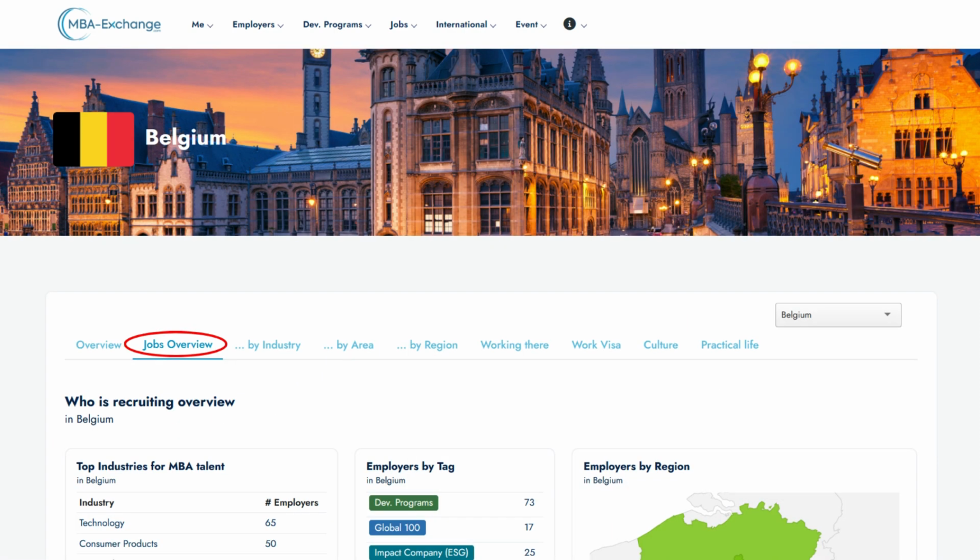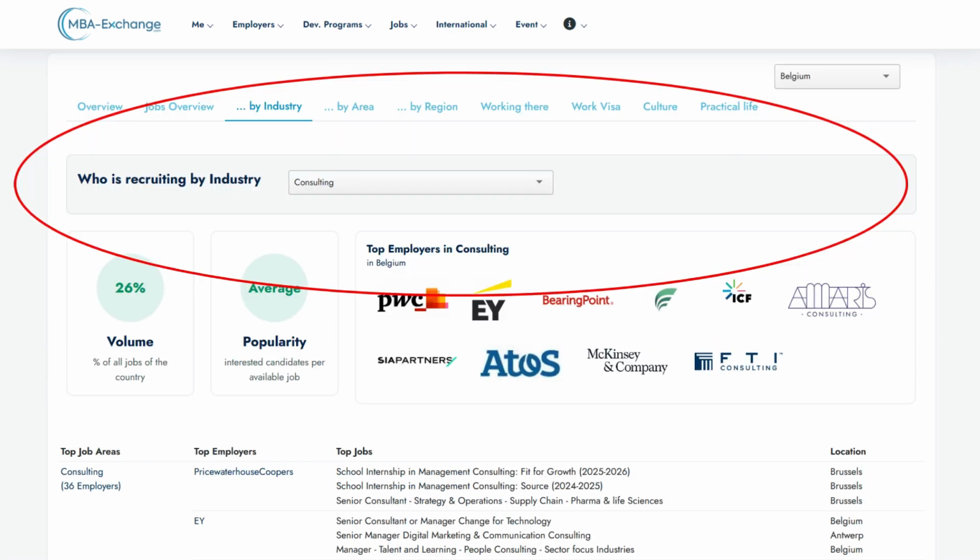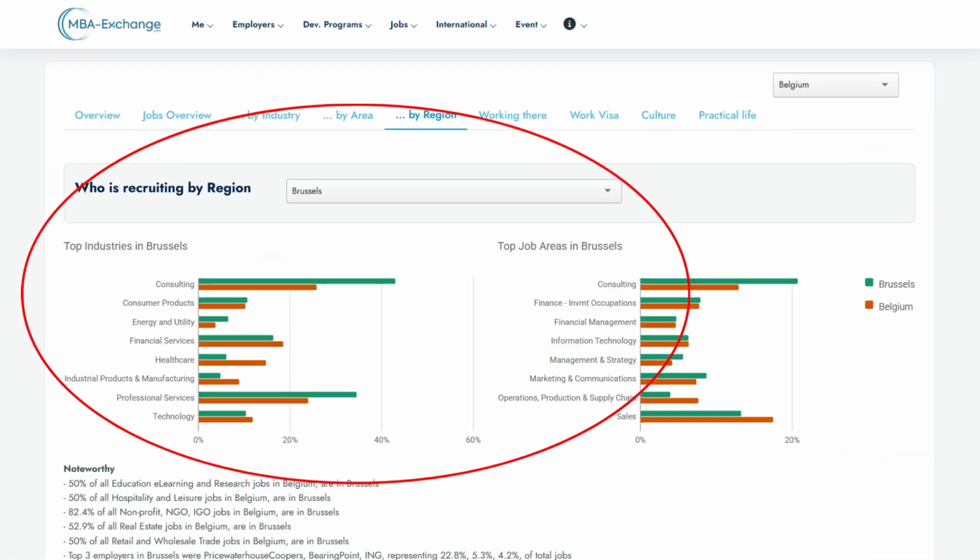The Job Overview tab explores who is recruiting in the country overall, but also by industry, by job area, and by region, and in each case find out the top and trending employers. All the recruiting data on this page is based on the last 6 months.